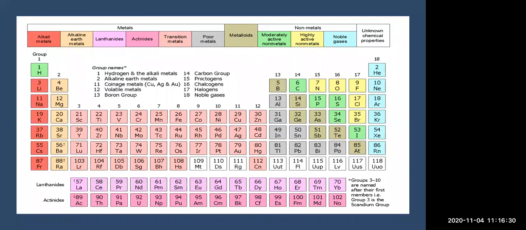That means you can see in period 6, Ba 56 is there, and after that La should be there, but there are vacant spaces and so many elements, so that's why it is written below. We can't consider it in that particular table, because if we put all these elements there, then the transition metals will all get disturbed. So that's why we placed them below.